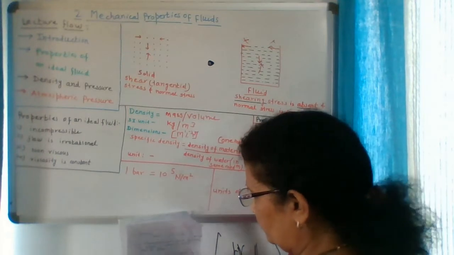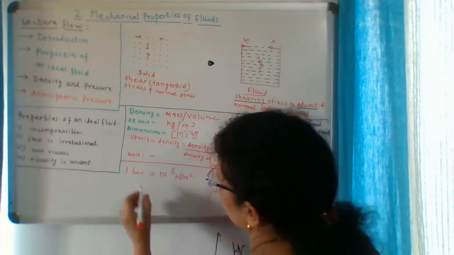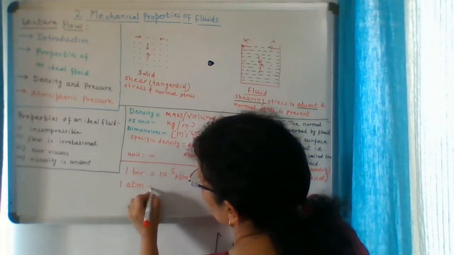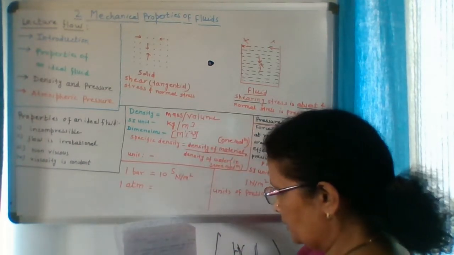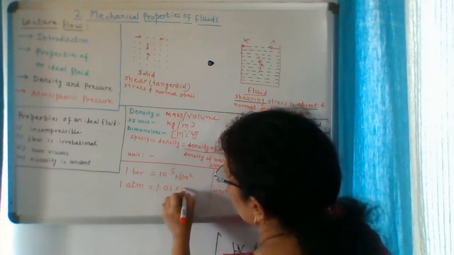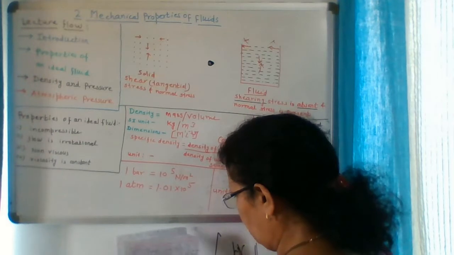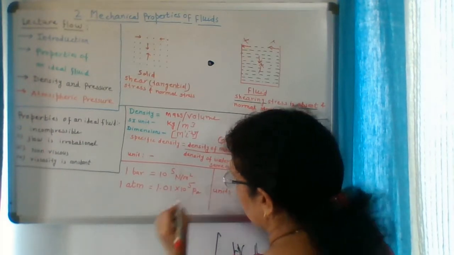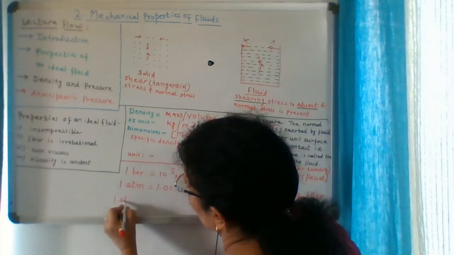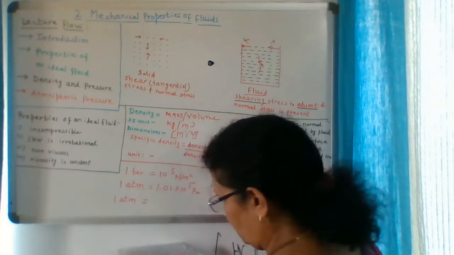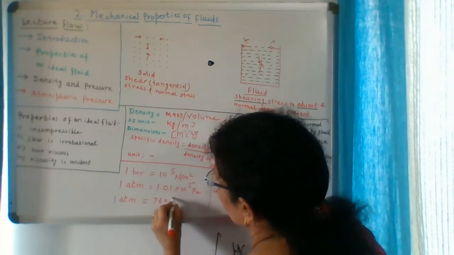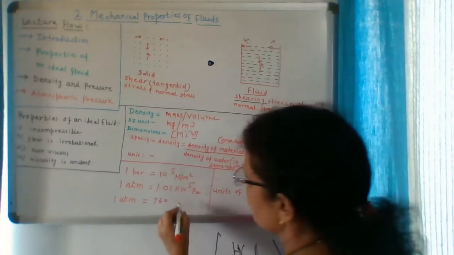And 1 atmosphere. I will explain this. What is 1 atmosphere? 1 atmosphere is equal to 1.01 into 10 to the power 5 Pascal, and 1 atmosphere is also equal to 760 torr.